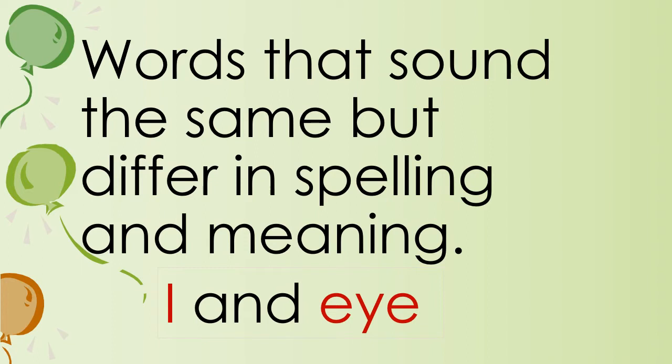Now when I say the first word "I" and I say the second word "eye", I'm repeating it, right? I'm saying "I" and "eye" again and again.